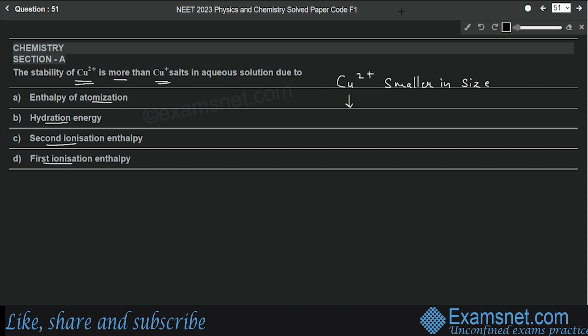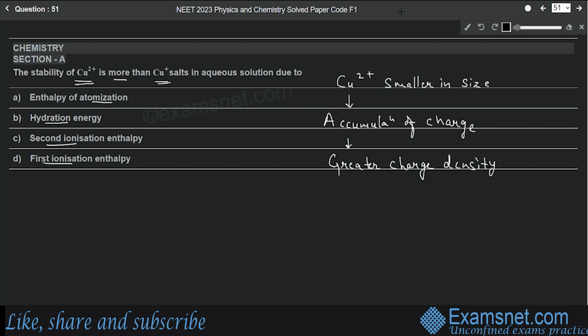So there is an accumulation of charge. It means that Cu2+ has a greater charge density than Cu+ ion.